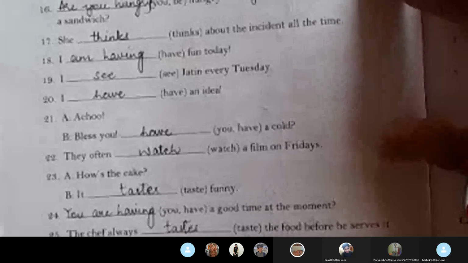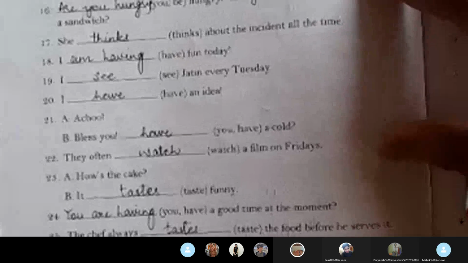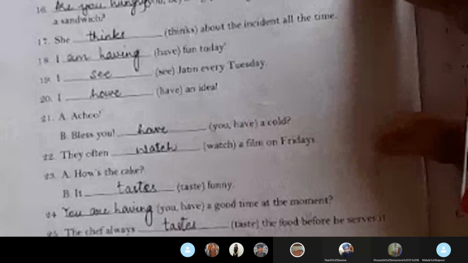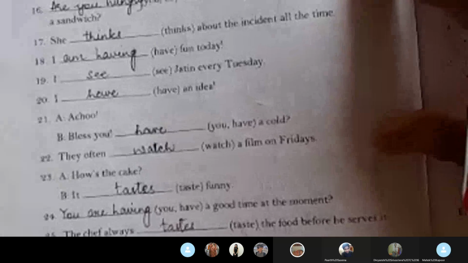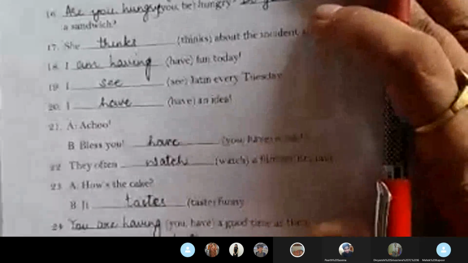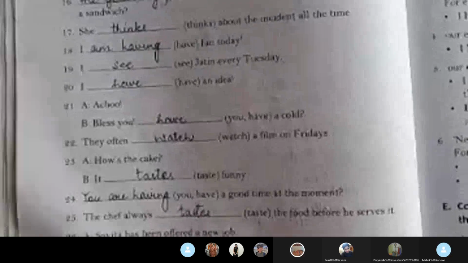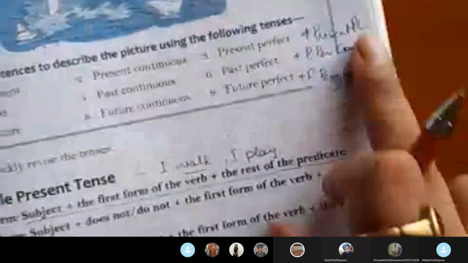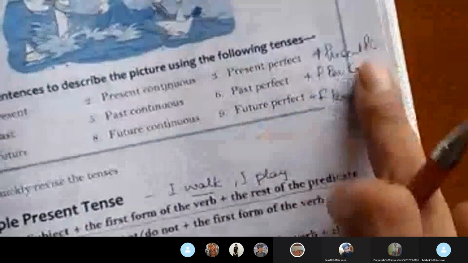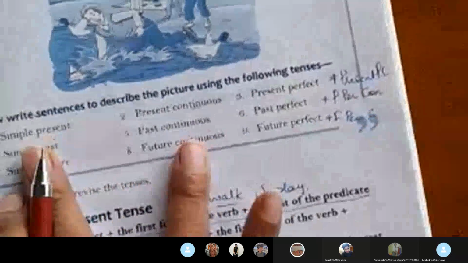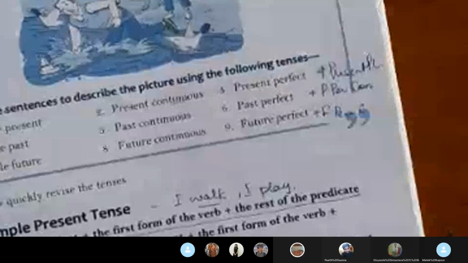26, Savita has been offered a new job. Is she going to take it? She does not know. She is thinking about it. So this D exercise also you will do in the book only. Now, this part we will begin in the next class, and I will explain the perfect and the perfect continuous together. This part and this part I will take in one class and I'll explain them together.